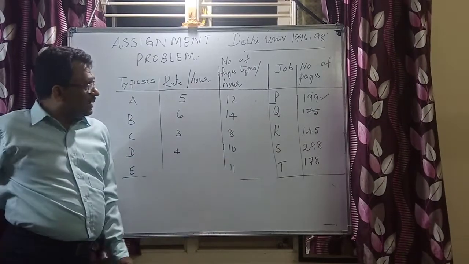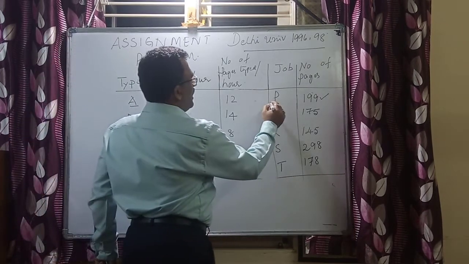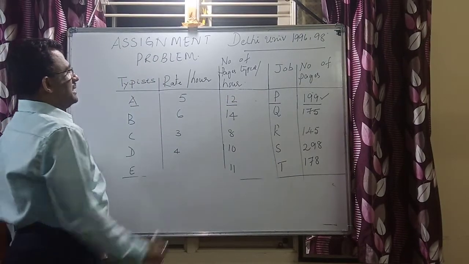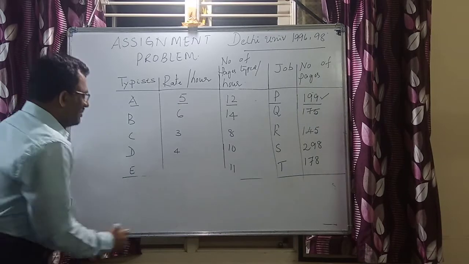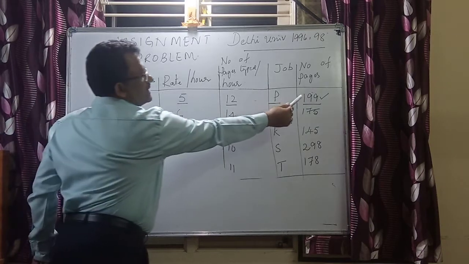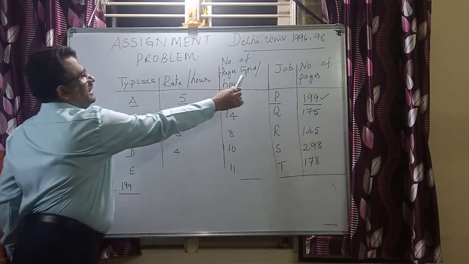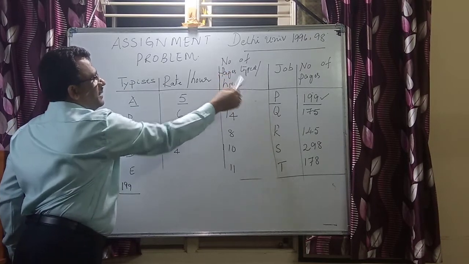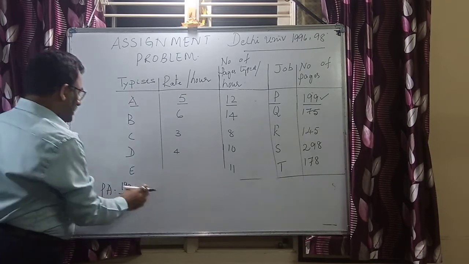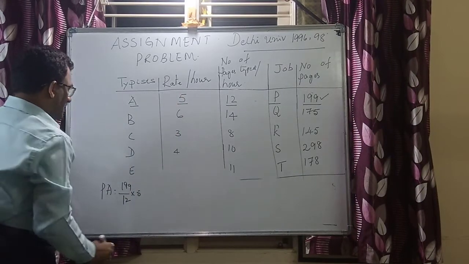Now look at this. You have 199 pages, typist A, job P, 199, and pages typed per hour, 12 pages, and the rate is 5. Then how do I calculate PA? For PA, the total number of pages is 199, correct? Pages typed per hour is 12. Job P and typist A I am calculating. Now, what is the cost? That is the rate per hour. This is 5. This is how I am going to calculate.